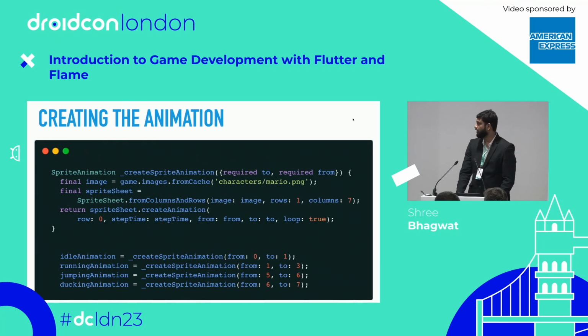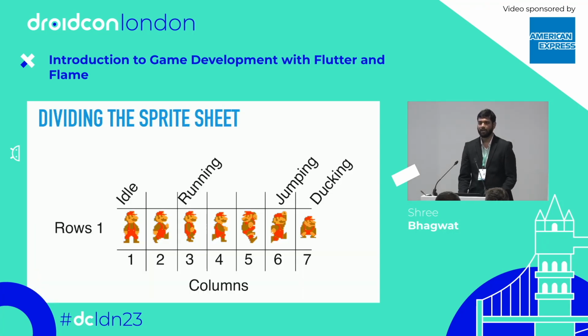So how to create animations? It is simple, as I've said before. We use, over here, you can see, the from columns and rows function, and we pass the image. So we have characters Mario.png present. This is the sprite sheet that I've used to create the animated Mario. I pass one row and the number of columns is 7. If you can see, we have 7 columns. That's why one row, 7 columns. So it knows what it has to take.